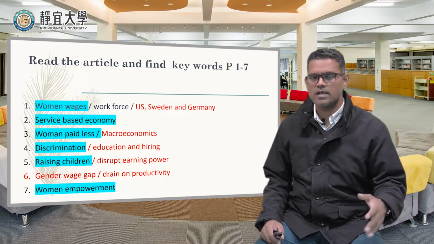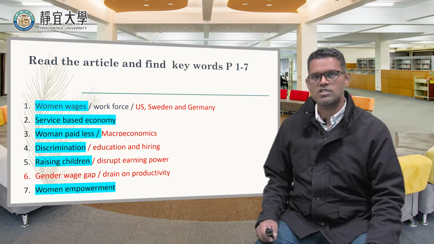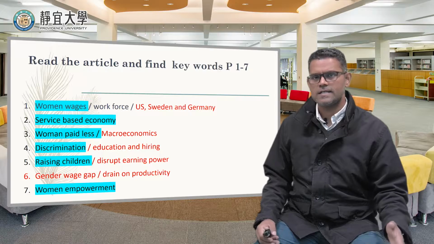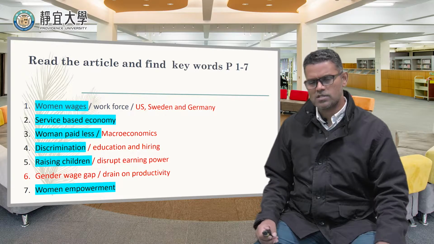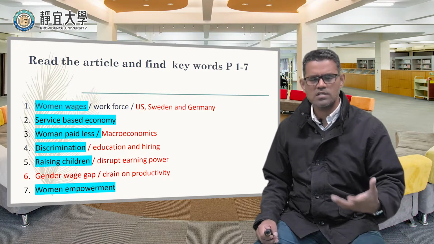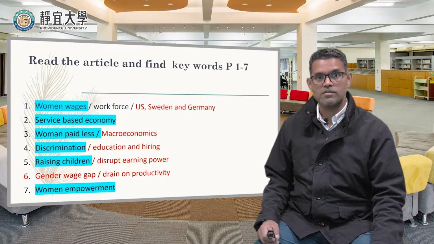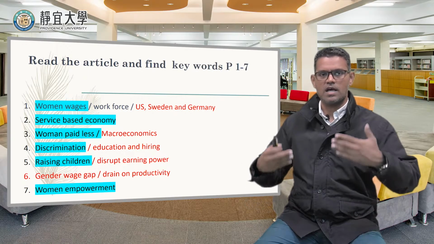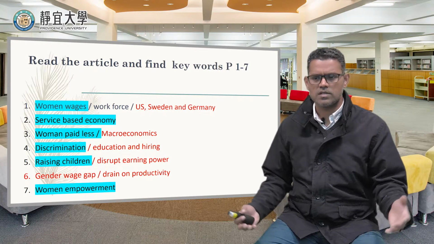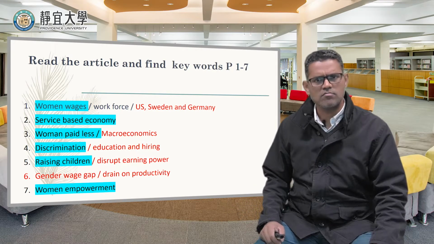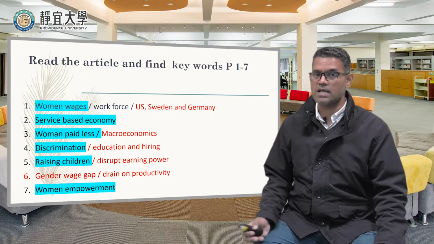Yeah. And the next one is the gender wage gap. So there are some explanations on the gender wage gap, how much gap exists, and whether it leads to a drain on productivity. Yeah. So whether it's good or bad, or why it's happening? Why is there a gap? Yeah. And then women empowerment. The empowerment is like they also have to be equal to men, right? So if they don't have good reasons why they should be paid less. Yeah. So empowerment and what they should do for women empowerment. Maybe that paragraph talks about that.